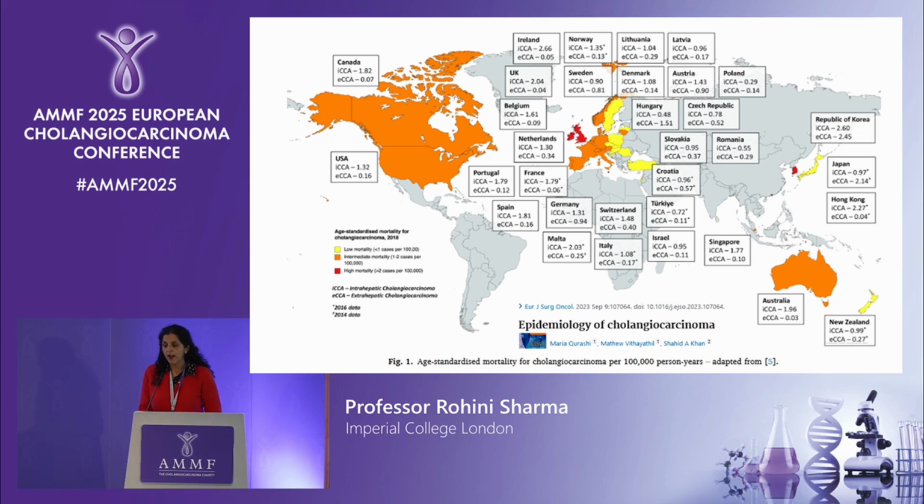And you can see there's actually quite a geographical variation in the mortality figures for the whole world. So yellow indicates a low mortality, this is 1 case per 100,000, while the orange is an intermediate mortality where there's 1 to 2 cases per 100,000, and red is a very high mortality. I think what's really important is where we are currently has a high mortality level. But what's also missing from here is we don't have data on China or on Thailand, and that's because a lot of this information isn't available.